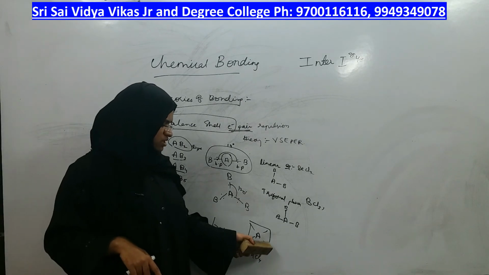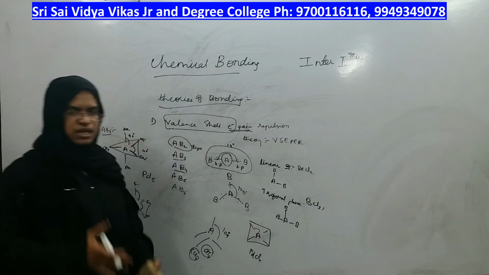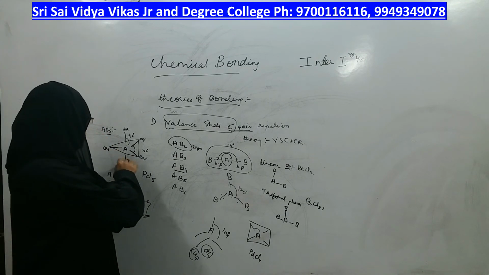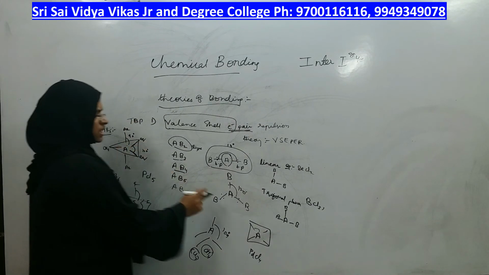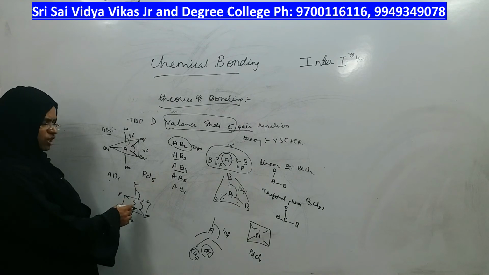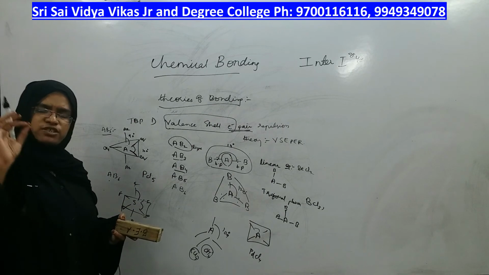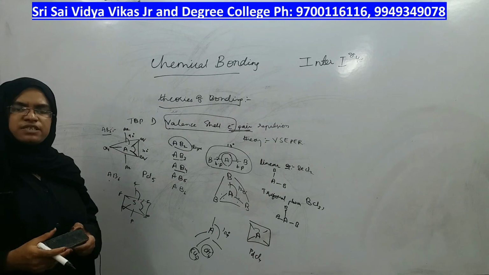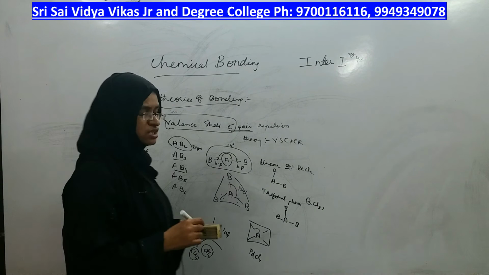Repulsions can be minimized in this type of arrangement only when they are separated by a 90 degrees angle away from each other. Same way for trigonal bipyramidal shape. Trigonal bipyramidal is this, trigonal planar is this, and this is octahedral shape, right? So these are the molecular arrangements which will always try to take such an arrangement in which repulsions are minimized. Why? Because the repulsions between electrons are very high.